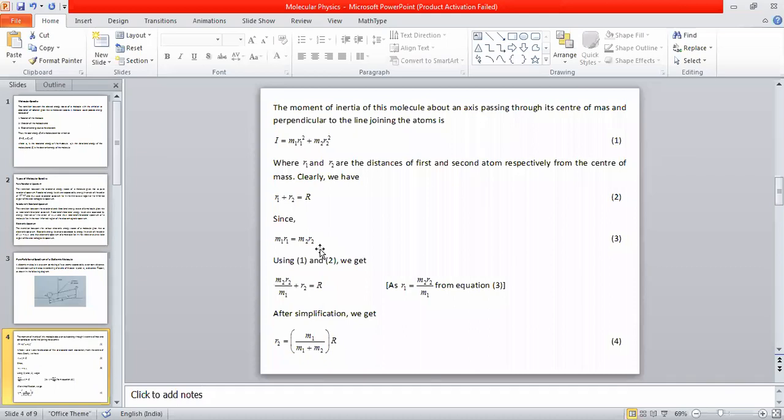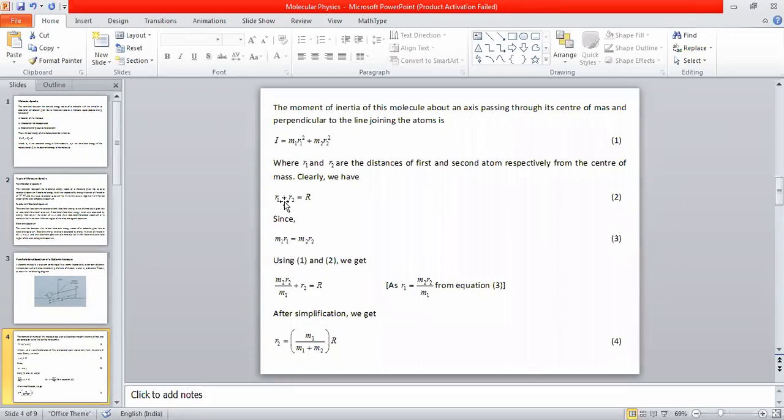Now what I am doing here is combining equation 2 and 3. I am substituting the value of R1 plus R2 is equal to capital R. According to equation 3, R1 is equal to M2 R2 divided by M1.